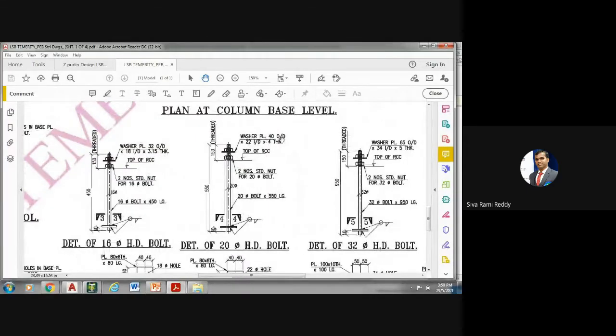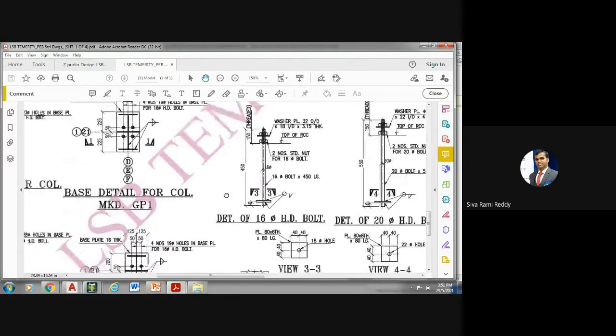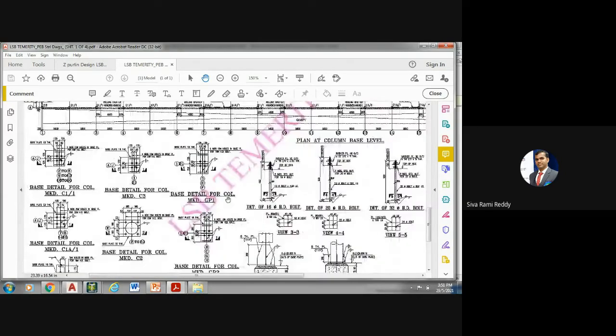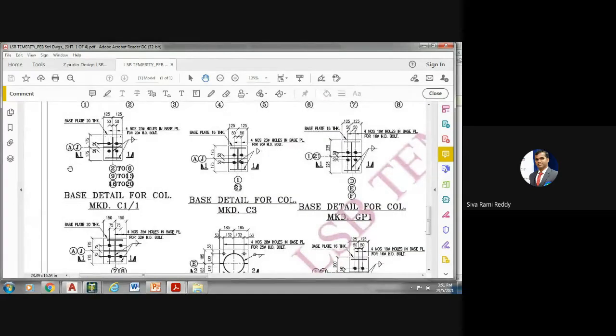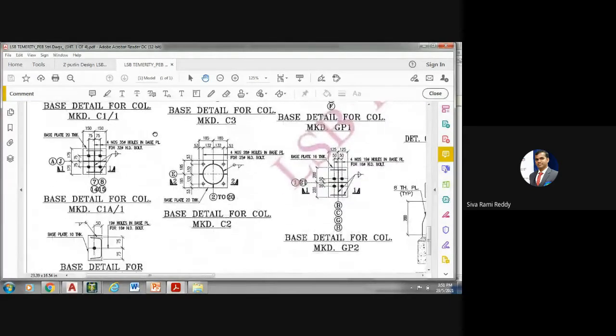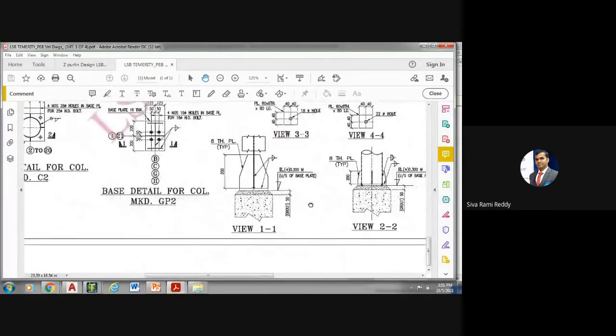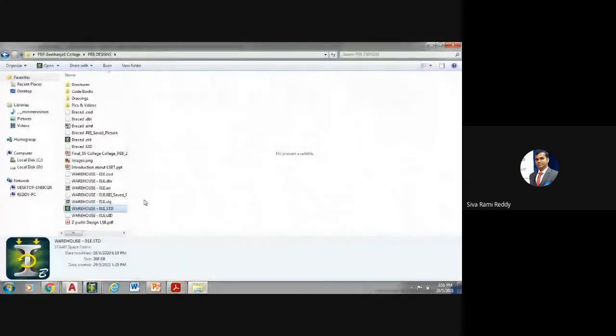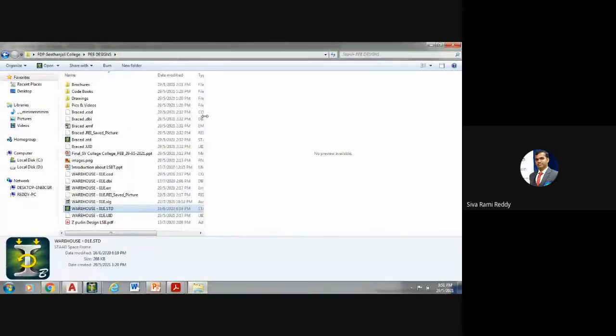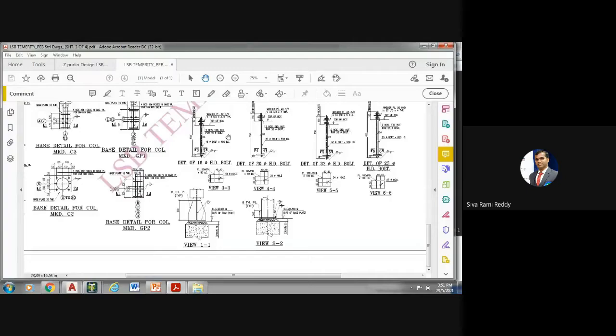See how complicated it is. Everything like washer plate, diameter, OD means outer diameter, thickness. This ID means internal diameter. It is 4 thickness. Don't say it should not be less than 5 mm. It is a washer plate, not the main steel component. So see how complicated and how micro-level the details are that are required for executing this kind of PEB structure. See here. I can show you some of the pictures also. I'm going to show you some more drawings.